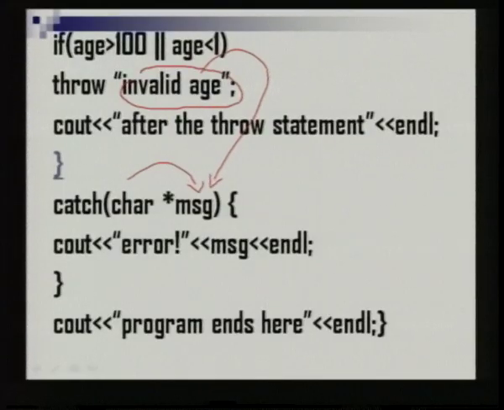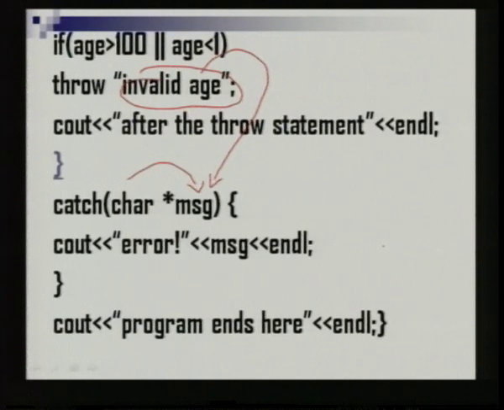Now, suppose a value that is in between 1 and 100 is given, like 60 or 50. This exception will not be thrown at all; invalid age will not be thrown. So, this will be ignored by the compiler. It will just print after the throw statement, ignore the catch handler, then print program ends here, and close the main function.